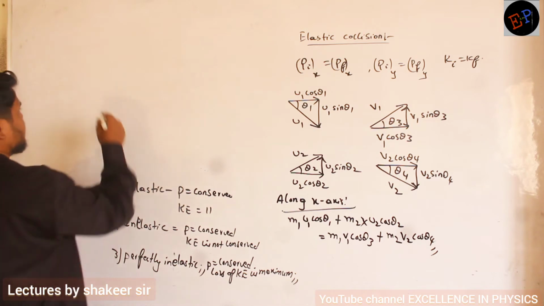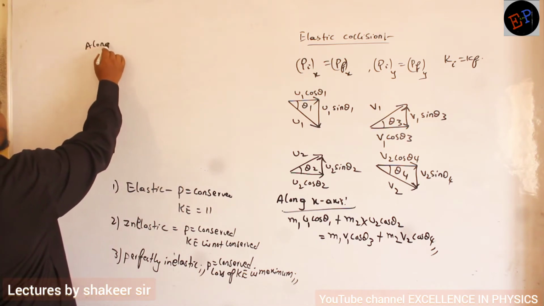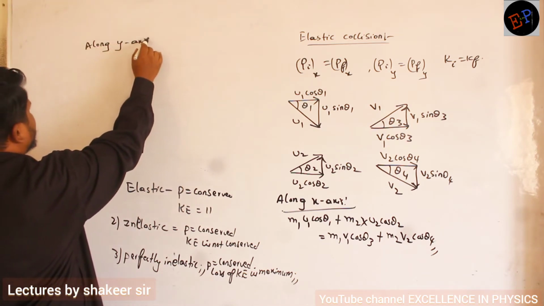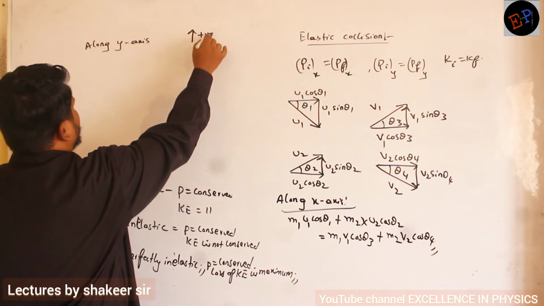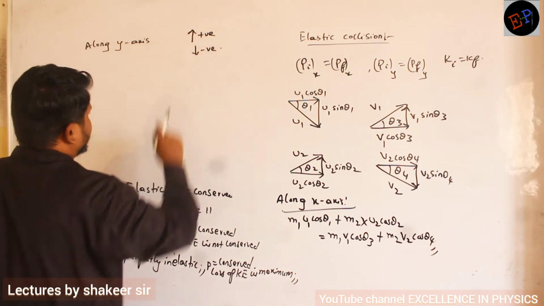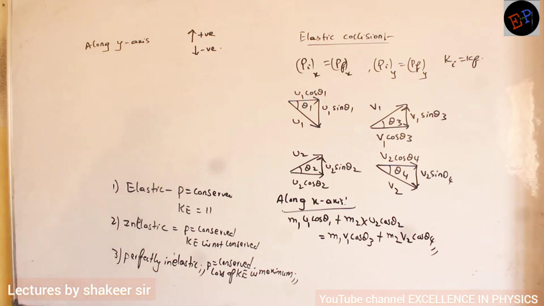So therefore, how can I write along the y-axis? Along the y-axis, upwards direction you take positive, downwards direction you take negative. Because momentum is a vector quantity, directions must be carefully taken.